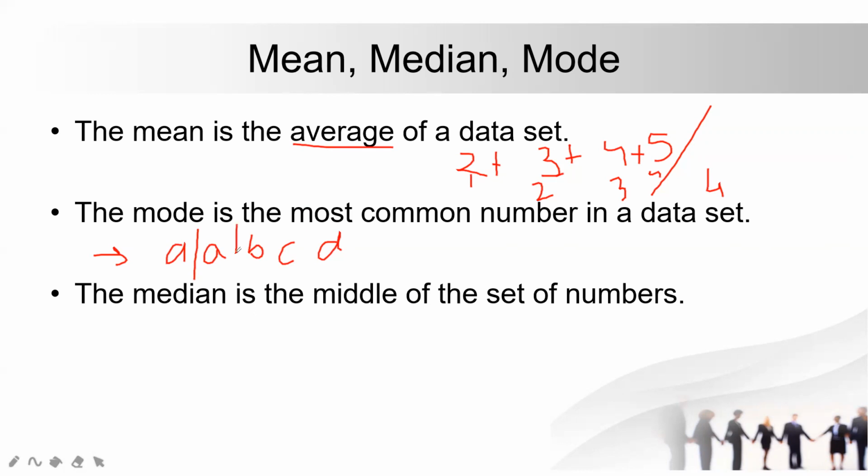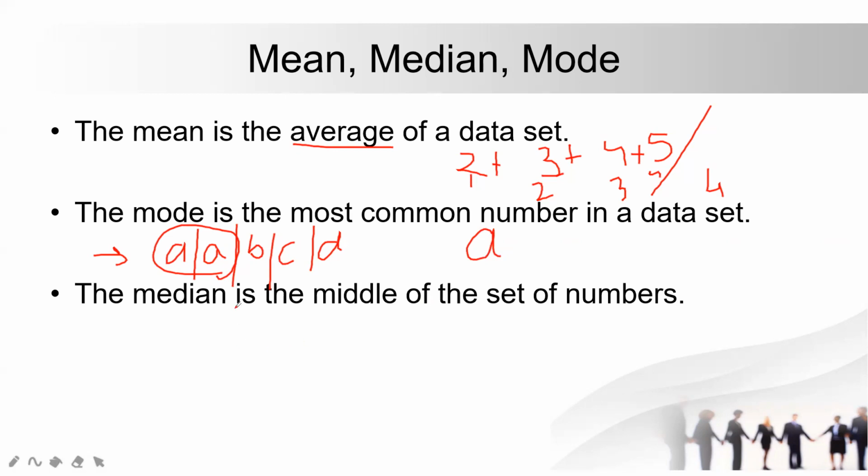Now, guys, if I talk about the mode of this data set, this particular column, the mode will be A only. Why A? Because the occurrence of A is higher than any other category. So the mode of this particular column is A, so we will get the output as A. This is called mode.